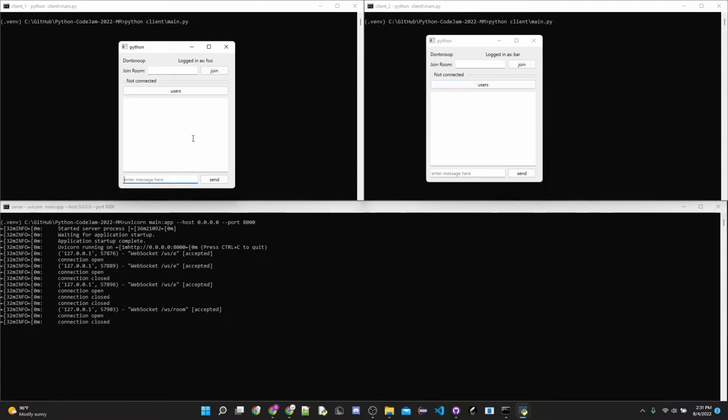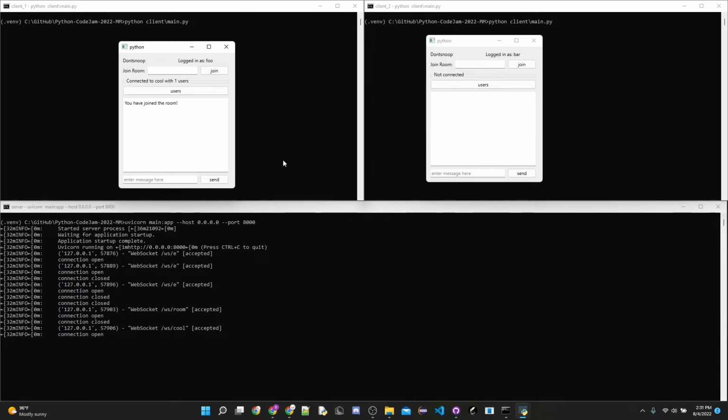Onto the backend side of things. We made this messaging app using the framework FastAPI. It's a powerful framework made to make web apps. Let's say our user named Foo wants to join a room. We'll call it Cool. That's our room ID. And Foo wants to join a room by the ID of Cool.